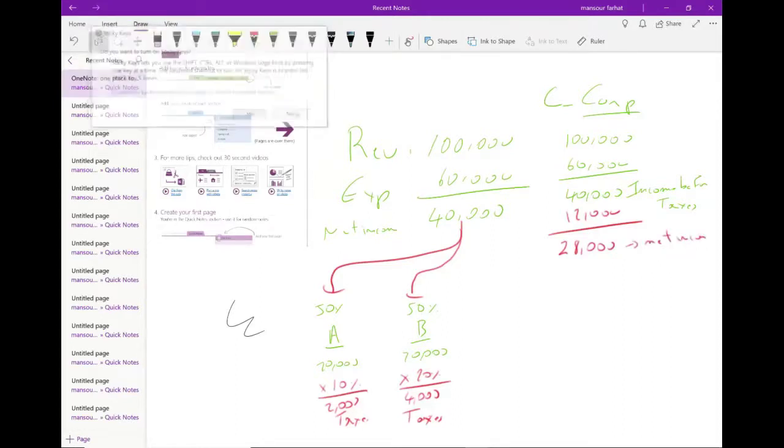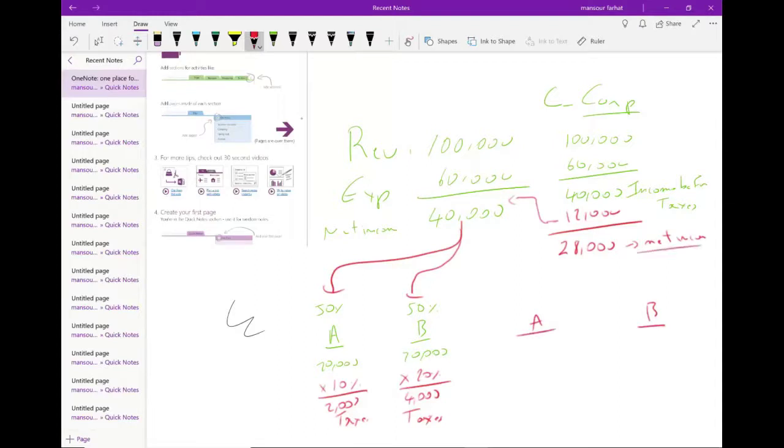So the first thing you want to know is the corporation paid taxes versus the partnership did not pay taxes. Now we're not done yet. Let's assume the corporation distributes that profit. Let's assume they distribute the profit to the shareholders, and assuming they're going to distribute everything, just to illustrate the point. So they're going to distribute 14,000 to shareholder A and 14,000 to shareholder B. Guess what's going to happen again? Shareholder A will have to pay 10% taxes, which is 1,400, and shareholder B, their tax rate is 20%. They're going to have to pay 2,800.